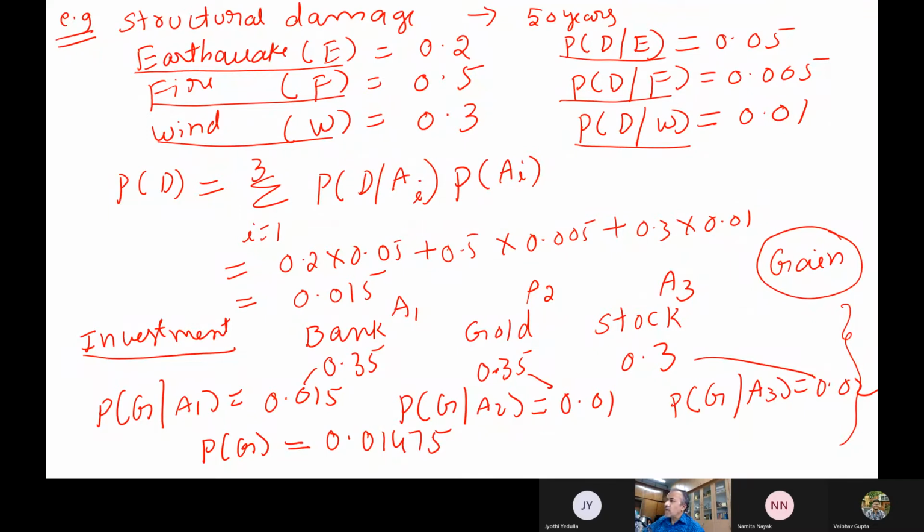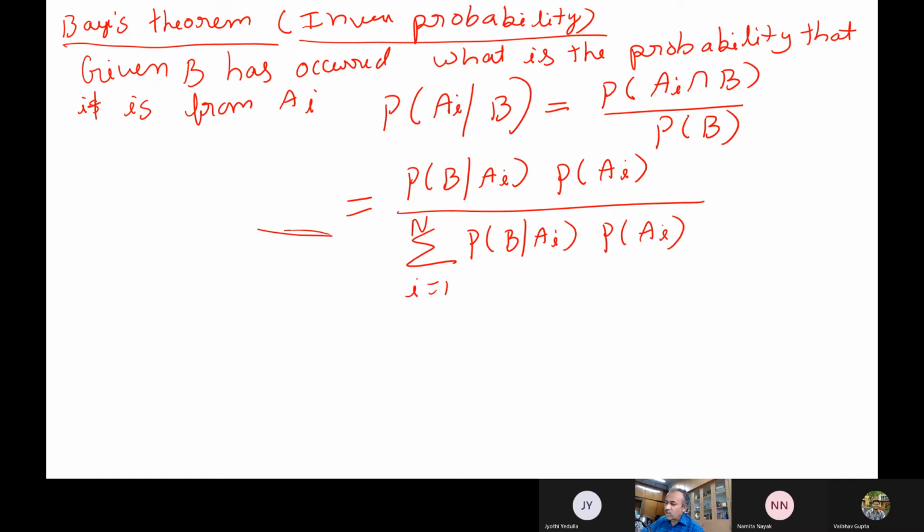Now I will ask the inverse question. What is the probability that I would have got maximum profit? Did this profit come only from the banks, or does this profit mainly come from gold or the stocks itself? This is what we are interested in here. I have got a gain, so what is the probability that it has come from the bank?